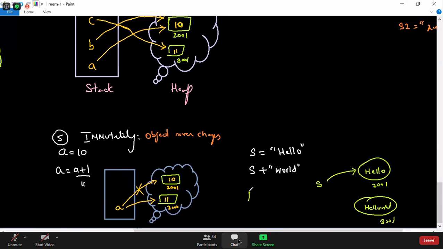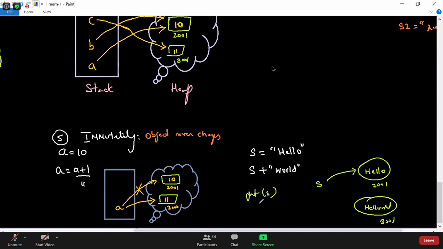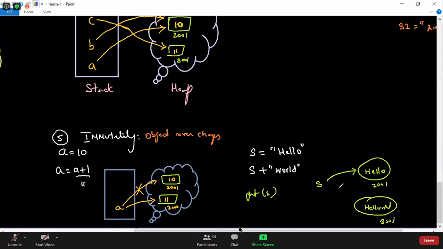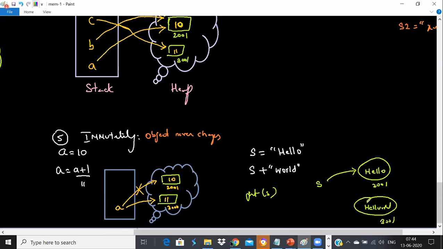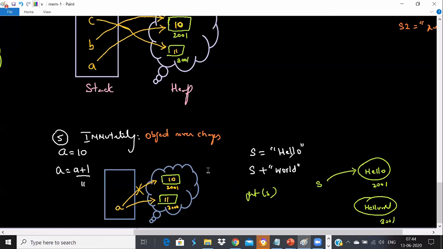What will be the output if I print s? Okay, very good. So S is still pointing to hello, guys. Can you see the diagram? S is still pointing to hello. Hello world got created, but nobody is pointing to it. So it will still print hello. Understood all?